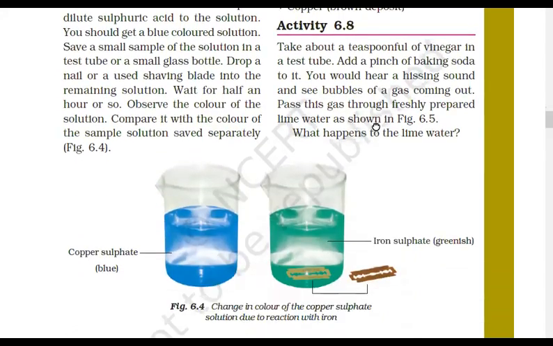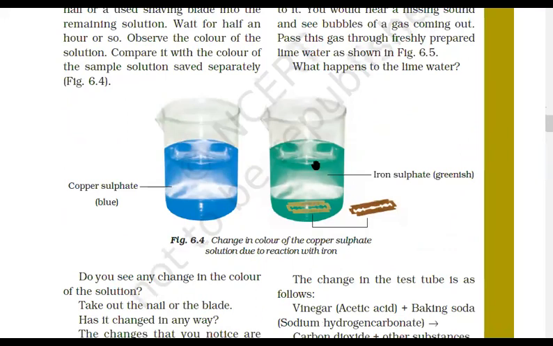Now think about it, okay? See this activity. Copper sulfate is actually blue in color. When you keep iron in this, what happens?